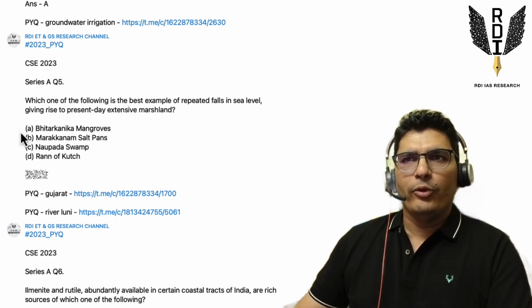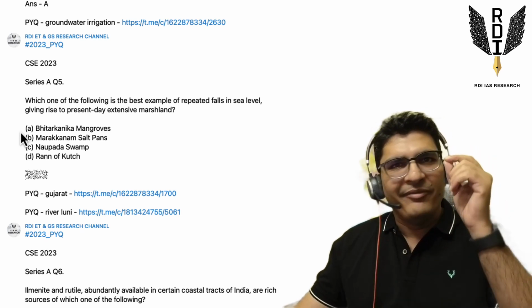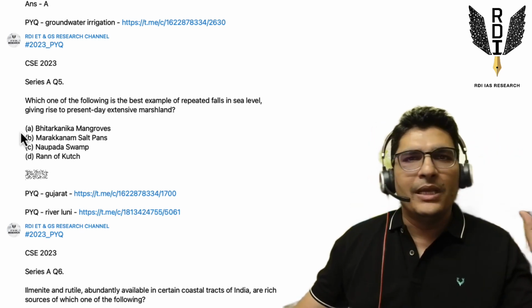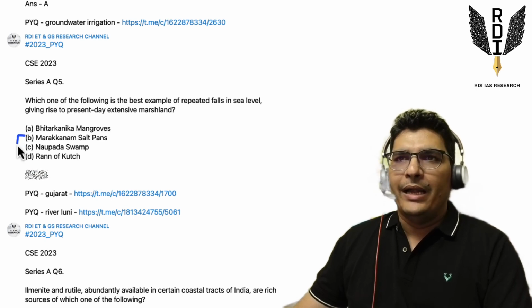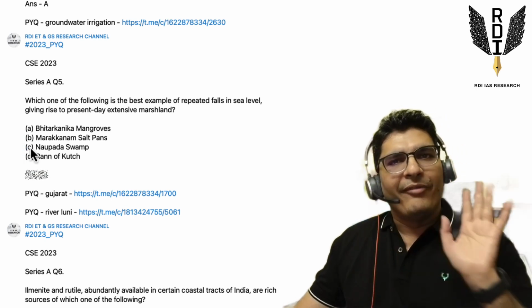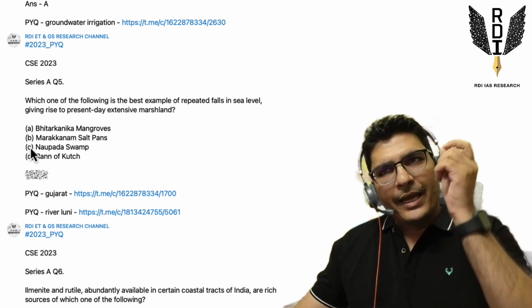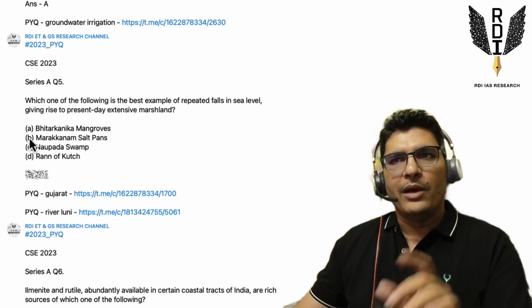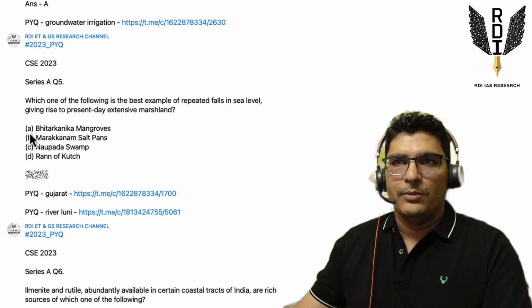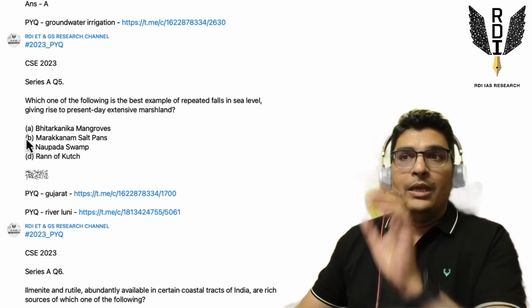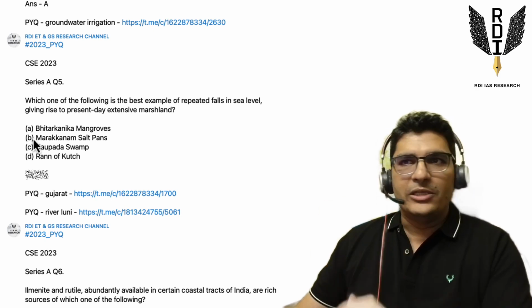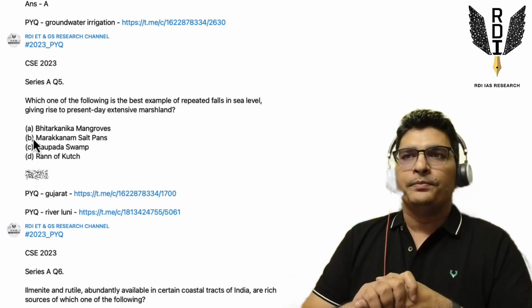So out of the four options, the answer has to be something famous. The answer will not be something random or unheard. So Bravo and Charlie are random and unheard compared to Alpha and Delta, right? So the answer has to be between Alpha and Delta. Bravo and Charlie will not be the answer in this question because of the vibe, because of the stress that the words are putting in the question. So we remove Bravo and Charlie. Two options are removed, two are left.